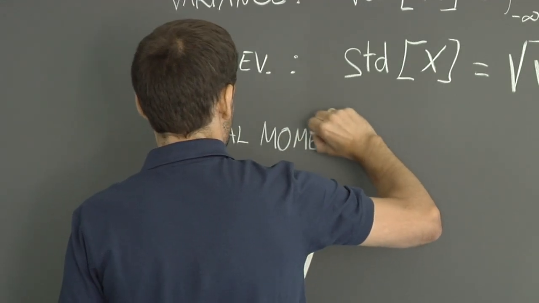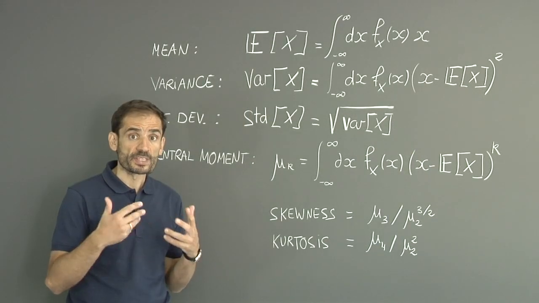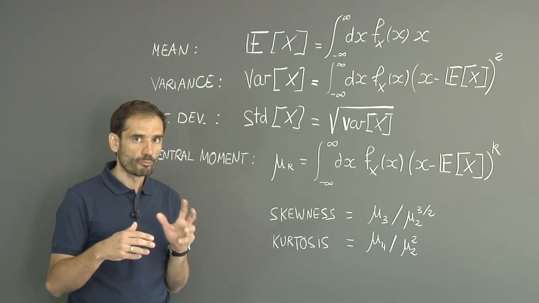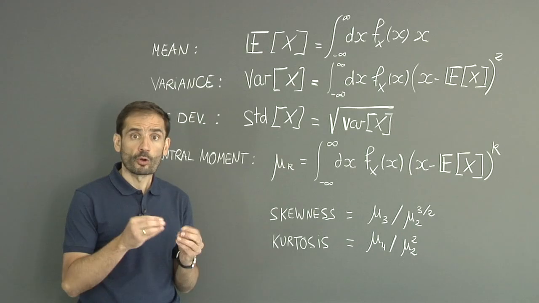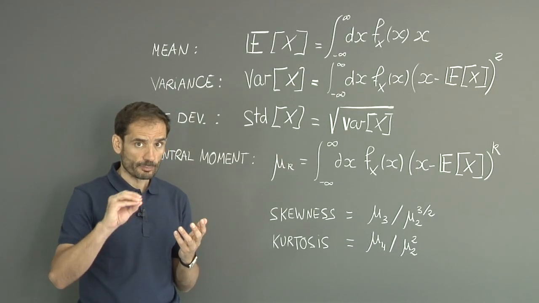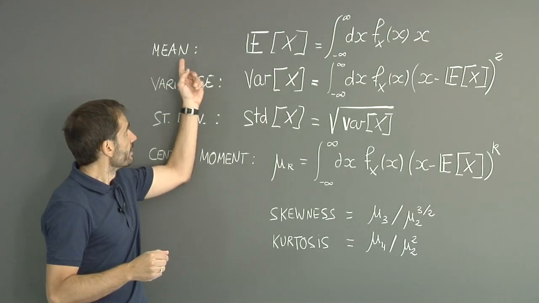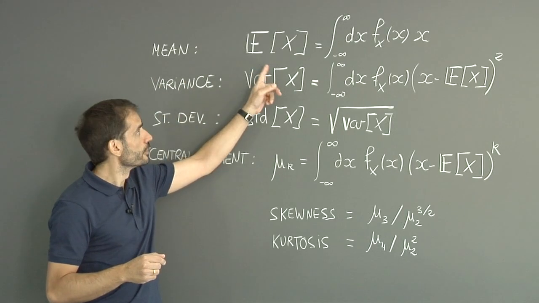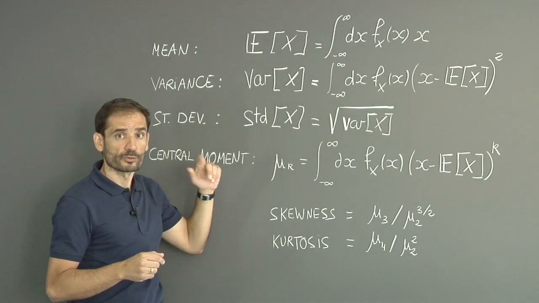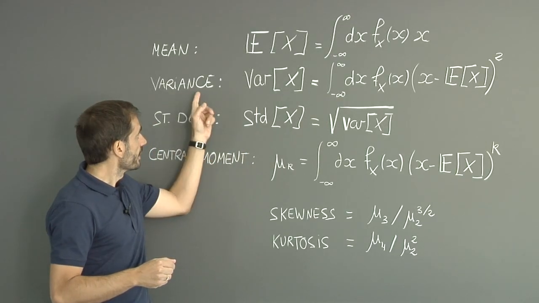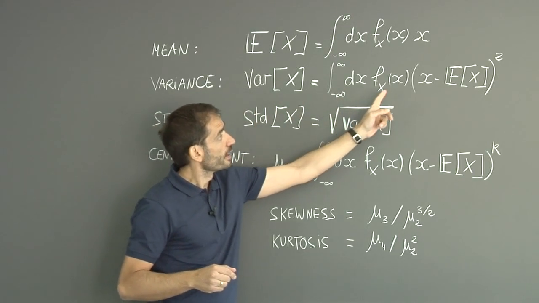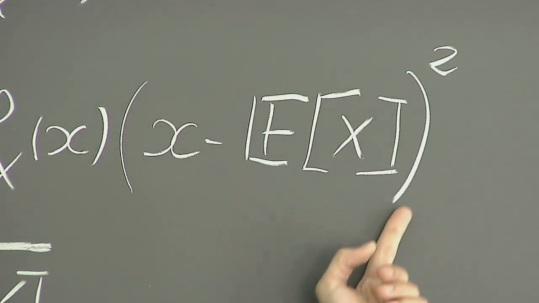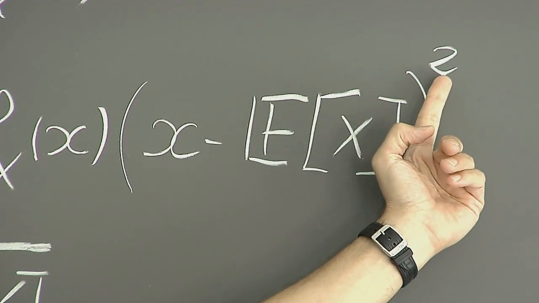A common way of characterizing a random variable is by specifying its moments. Moments are expected values of powers of the random variable or of the random variable with the mean subtracted. Let's see a few of these moments. The mean is just the expected value of x, the random variable. The variance is the expected value of the variable with the mean subtracted, squared.